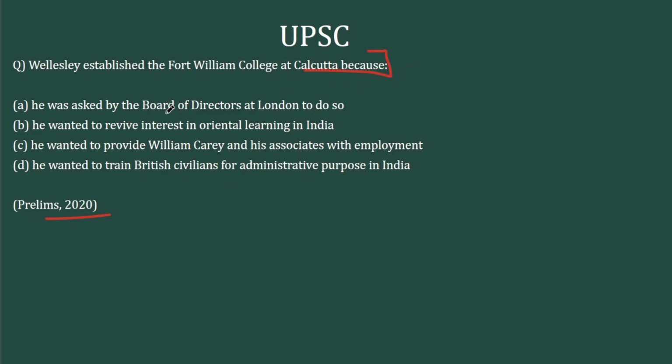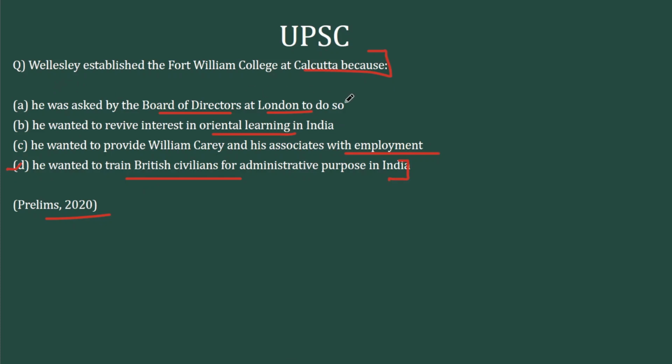He was asked by the board of directors at London to do so. He wanted to revive interest in Oriental learning in India. He wanted to provide William Carey and his associates with employment. And finally, he wanted to train British civilians for administrative purpose in India. Since we have already discussed the previous question, there is no point in going into the logic of it. It's a straight pick. This was established to train civil servants in India, and option 4 is the correct answer.